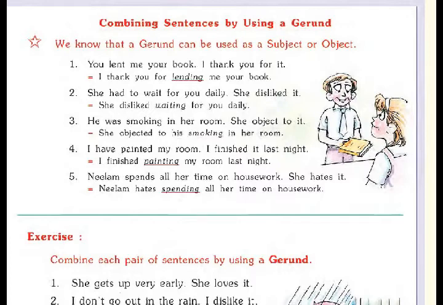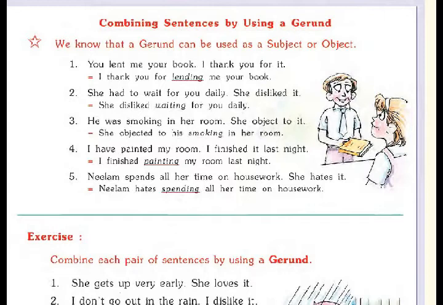Second, she had to wait for you daily. And the second sentence is she disliked it. So the answer is she disliked waiting for you daily. Third, he was smoking in her room. She objected to it. And the answer is she objected to his smoking in her room.